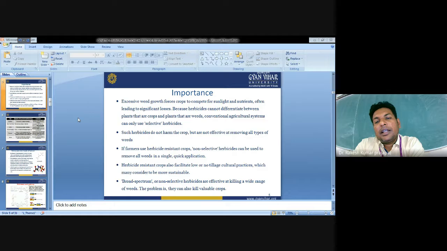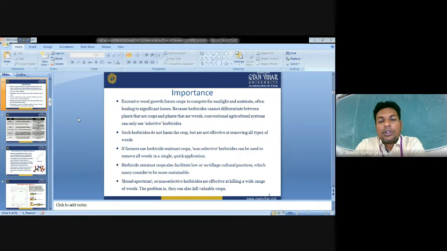This is because herbicides cannot differentiate between plants that are crop and plants that are weed. Conventionally, agricultural systems can only use selective herbicides. So nowadays we are using selective herbicides which selectively kill the weeds.